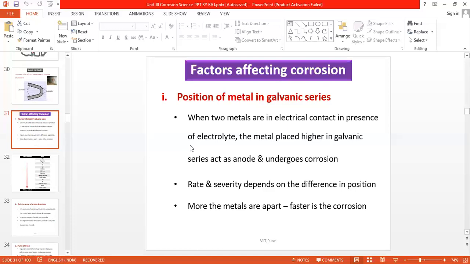The potential difference between zinc and copper is less than that between lithium and copper, and therefore, even if in both cases the corrosion of anode is obvious, the corrosion of lithium will be faster than the corrosion of zinc because the potential difference between them in the electrochemical series or galvanic series is more.